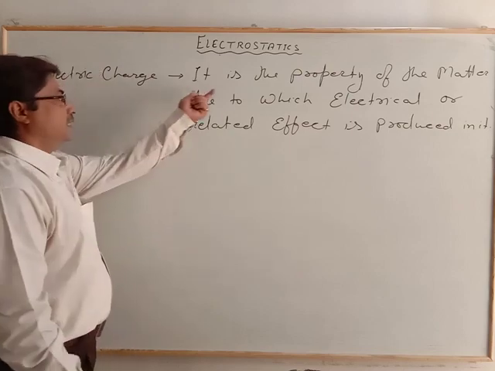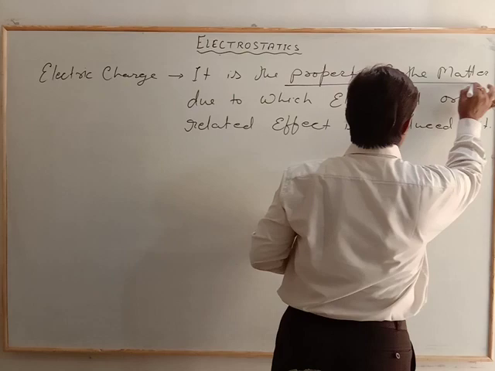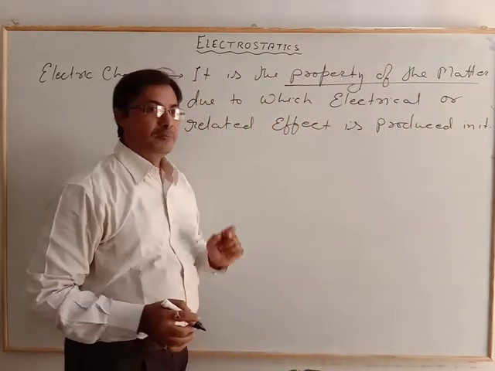That means the electric charge is the property of the matter. Which type of property?